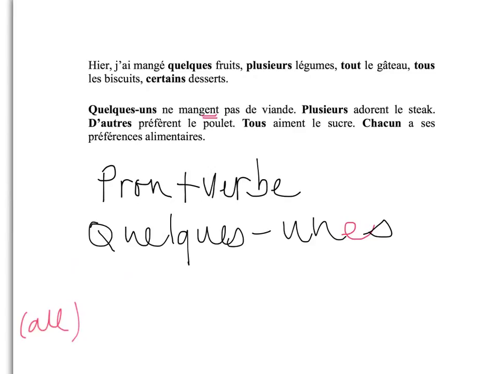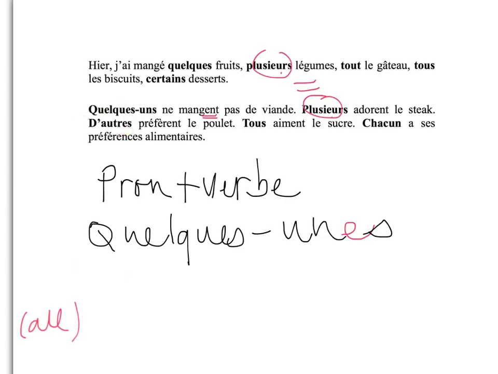Plusieurs. Plusieurs doesn't change. Plusieurs is many, right? As you can see here, there is not much difference. They are the same, but this one is adjective, this one is pronoun. Plusieurs adorent le steak. Many people love steak. D'autres préfèrent le poulet. D'autres is different.